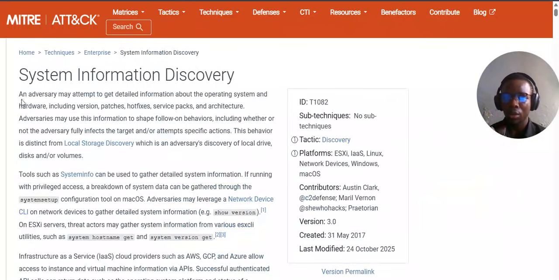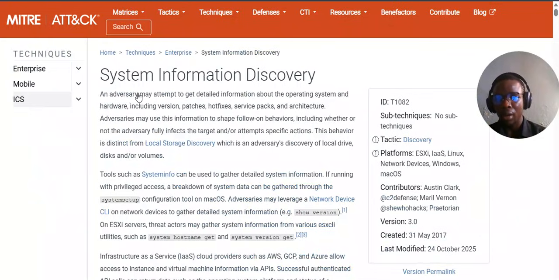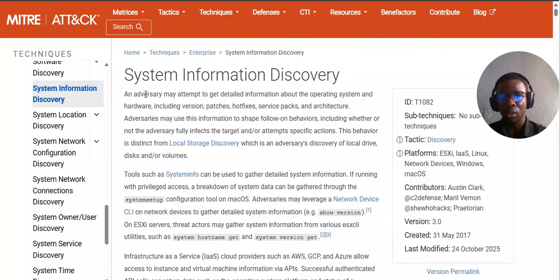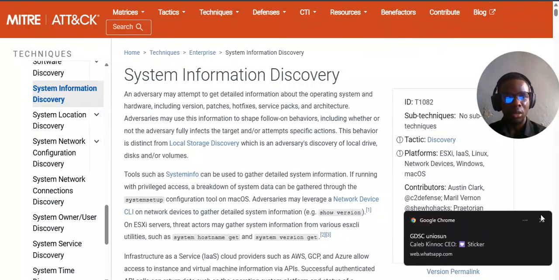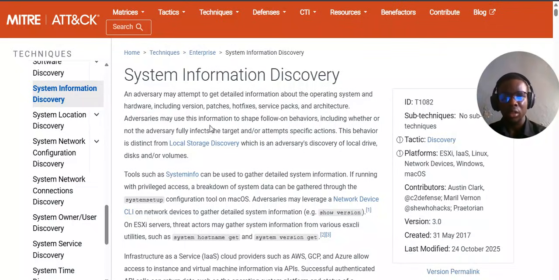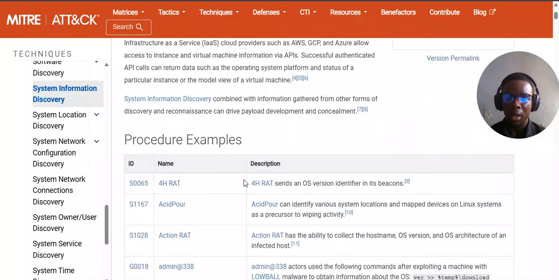Okay, so system information discovery is where an adversary, that's like an attacker, may attempt to get detailed information about the operating system and hardware, including version, patches, hotfixes, service packs, and architecture. Adversaries may use this information to shape follow-up behaviors. So tools such as systeminfo, and so on.